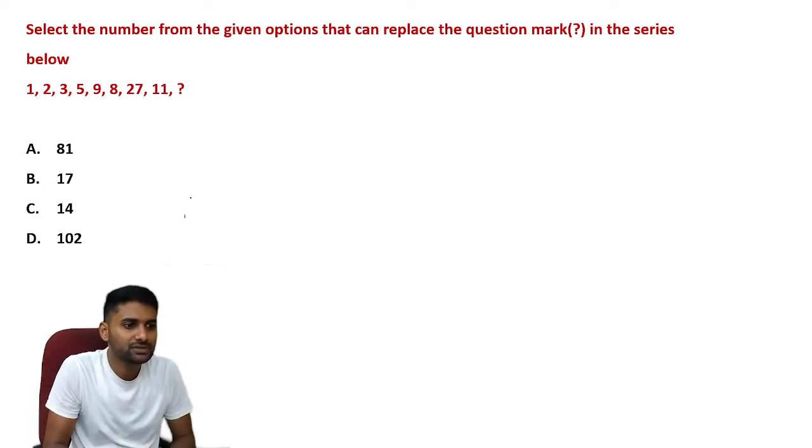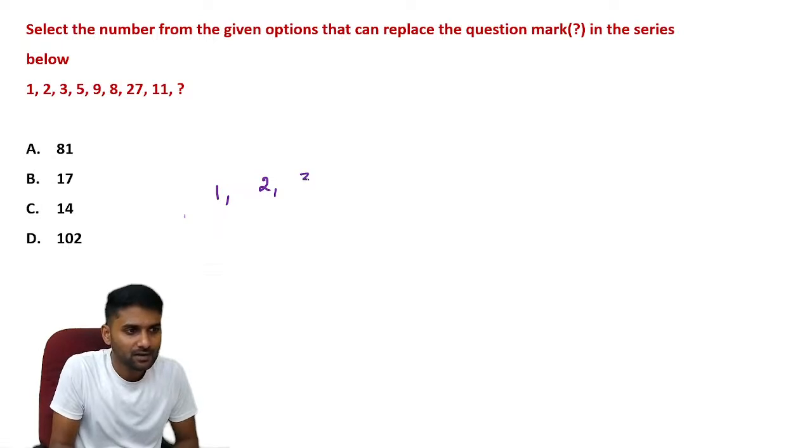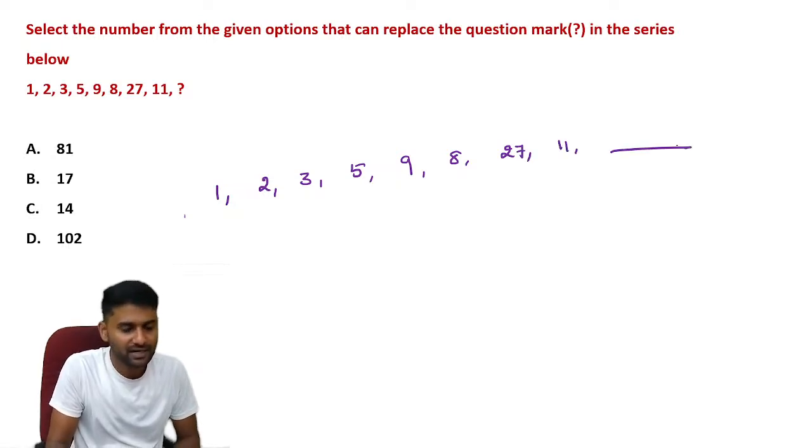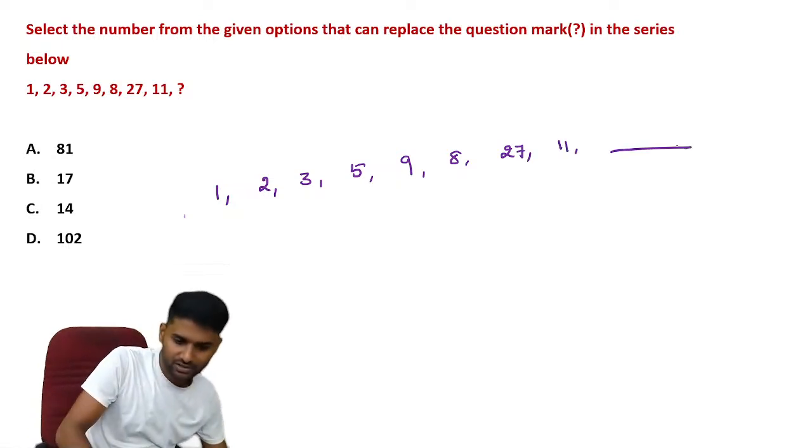Let's go through this question again. Number series: 1, 2, 3, 5, 9, 8, 27, 11, dash. Try to answer this question.